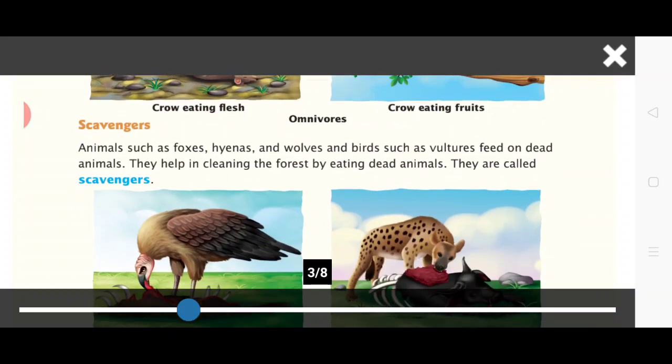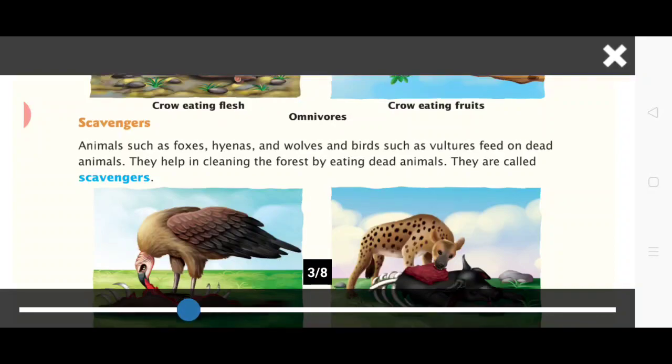Next is scavengers. Animals such as fox, herons and wolves and birds such as vultures feed on dead animals. They help in cleaning the forest by eating dead animals. Since they eat dead animals, the forest becomes clean. Such animals are called scavengers. Okay.